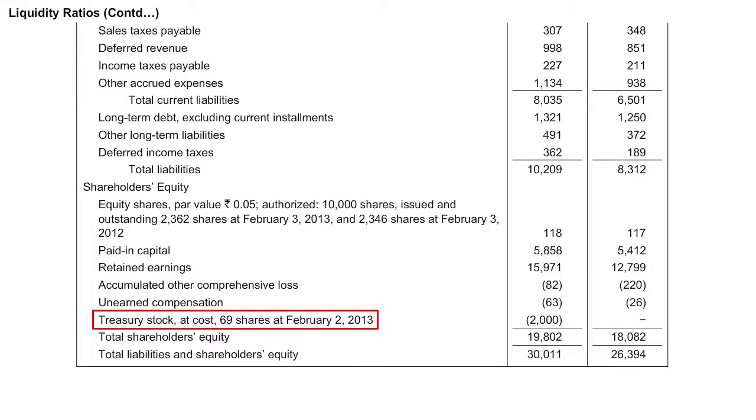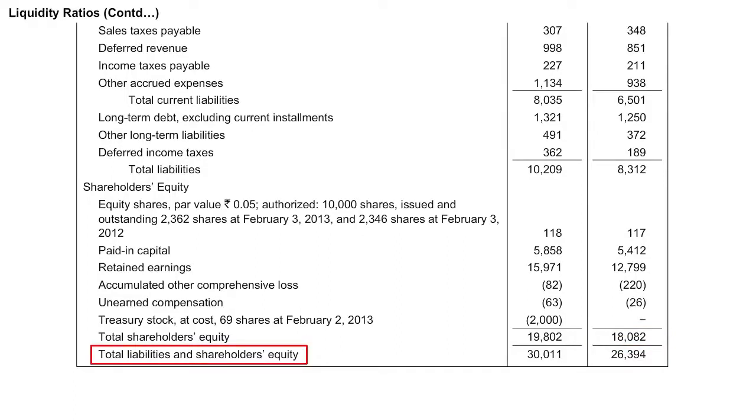There is treasury stock at cost 69 shares as on February 2, 2013, which is 2000 in the year 2012. Total shareholders' equity amount to 19,802 for the year 2012 and 18,082 for the year 2013. Total liabilities and shareholders' equity thereby amount to 30,011 for the year 2012 and 26,394 for the year 2013. This was all about the consolidated balance sheet.